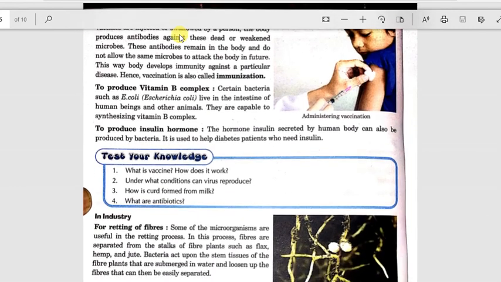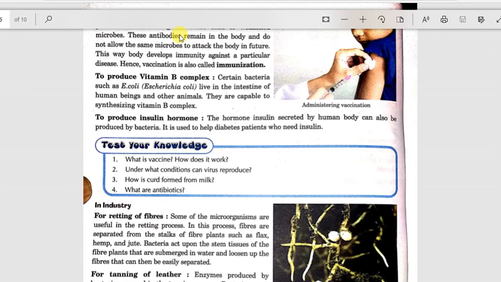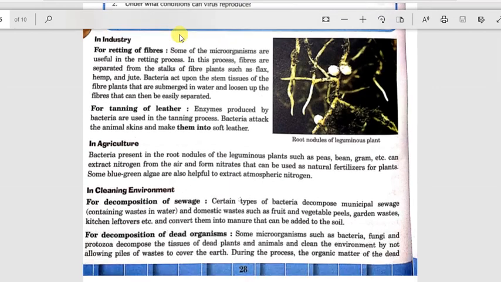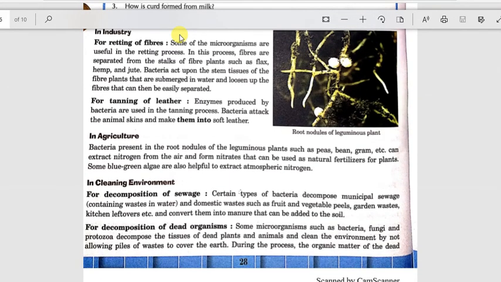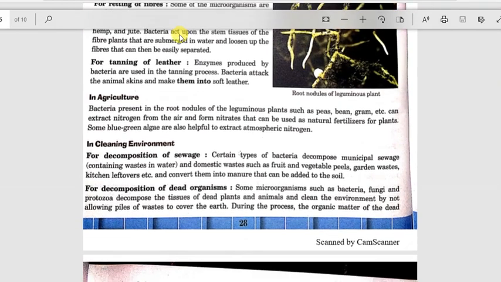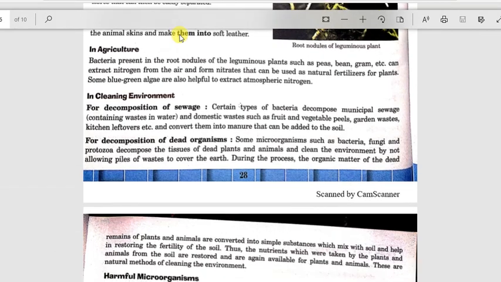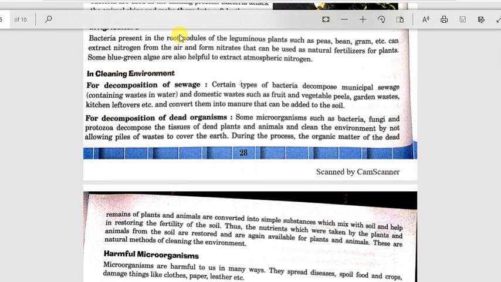Some microorganisms such as bacteria are capable of synthesizing B complex, which is essential for our body. In industry, they are used for retting fibers. They are also useful in the tanning of leather. In agriculture, they are useful as they are present in the root nodules of peas, grams and beans. They are also useful in cleaning the environment. In the next segment, we will be studying about the harmful microorganisms.